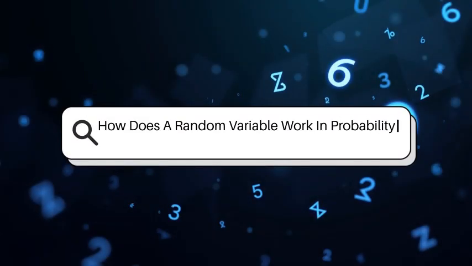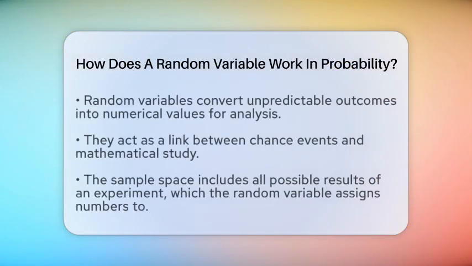How does a random variable work in probability? Imagine flipping a coin or rolling a die. Each time the outcome is uncertain, but we can still assign numbers to these outcomes. That's where a random variable comes into play. It's a way to turn unpredictable results into numbers we can analyze. Think of it as a bridge between chance and math.